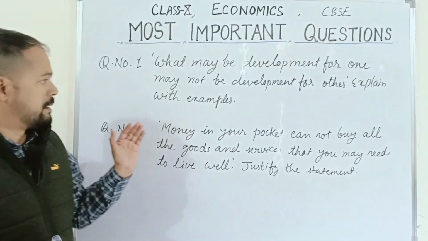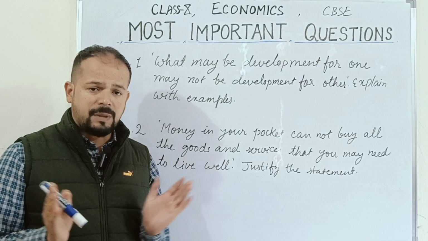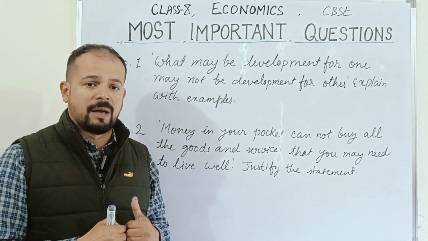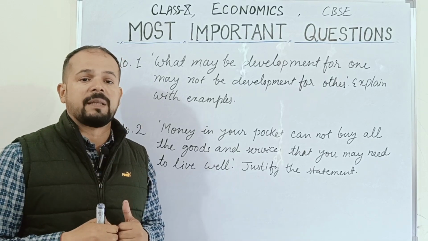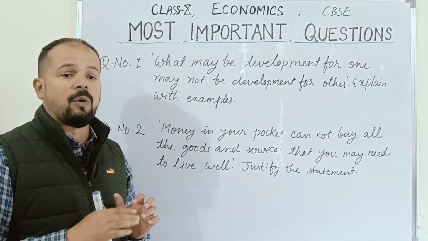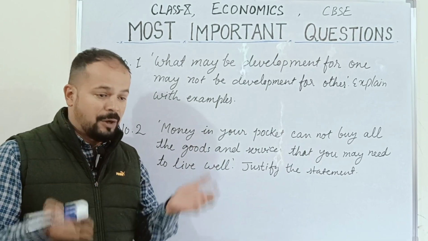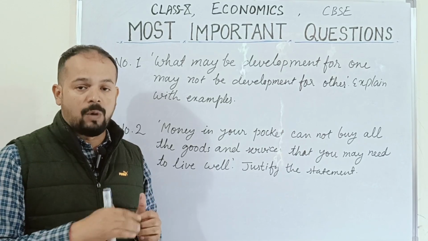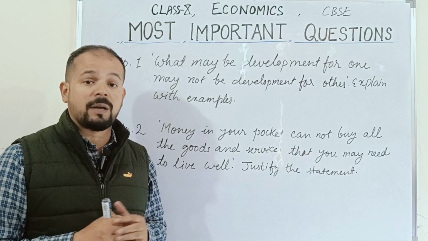We have to understand that different people have different developmental goals. Sometimes what you may want as your developmental goal, exactly the opposite is wanted by the other group, by the other people. Like suppose a girl may want as much freedom as her brother, and she may also want that her brother should share some household work also. Her brother may not like this.